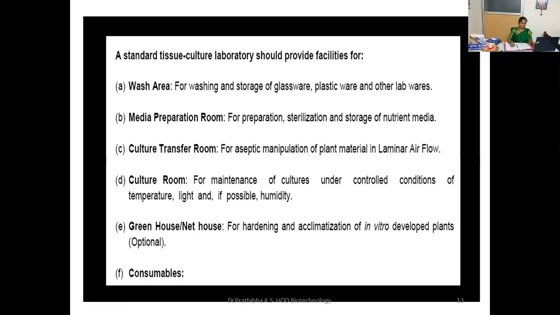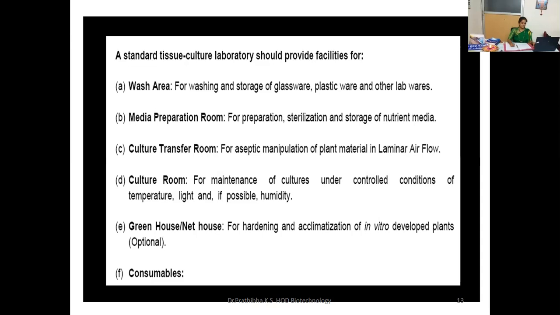In this particular case, glass rooms can also be used. Greenhouse condition, net house or glass house can be used over here. Or you can even use polyethylene films or sheets of polycarbonate or acrylic.